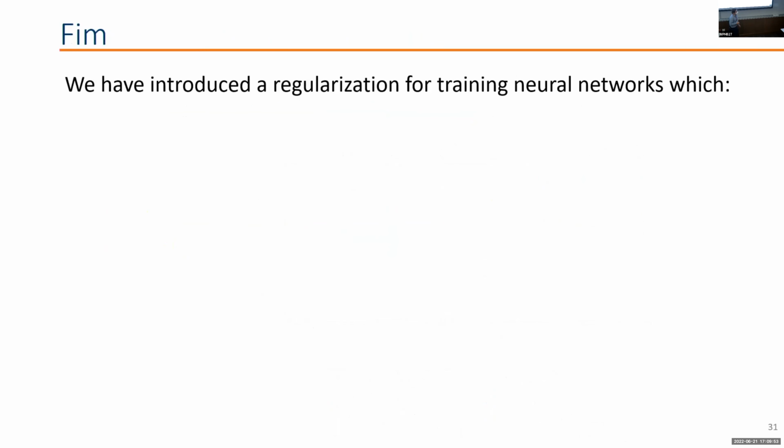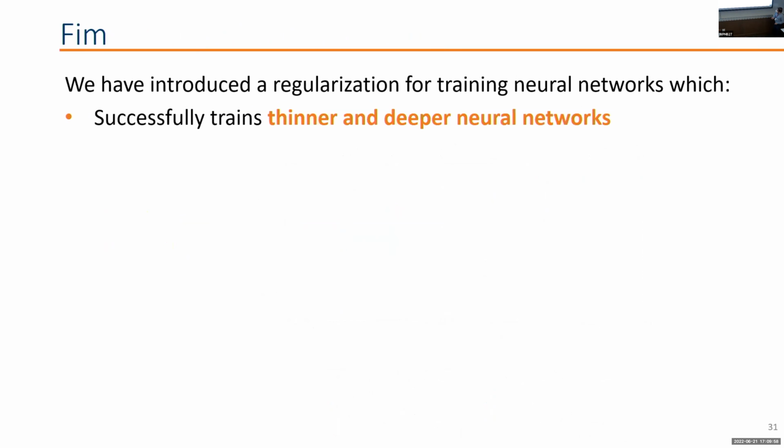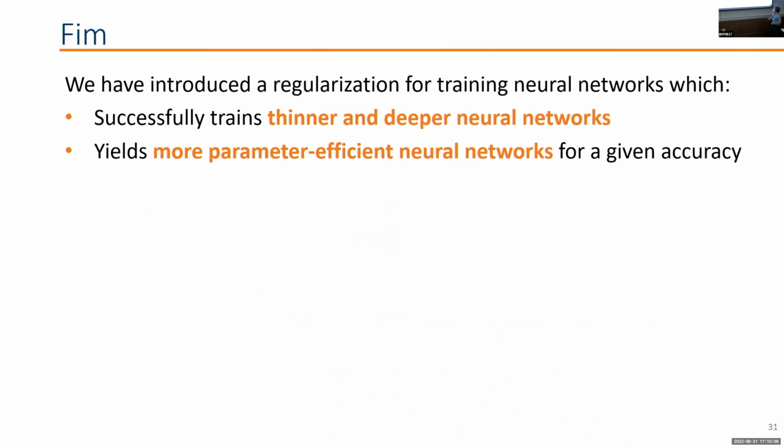So as a conclusion here, what we did was we introduced a regularization for training neural networks, which successfully trains thinner and deeper neural networks. So we have more freedom to shape the neural network any way we want. And it generalizes well, even in very weird formats. It yields more parameter efficient neural networks for a given accuracy.